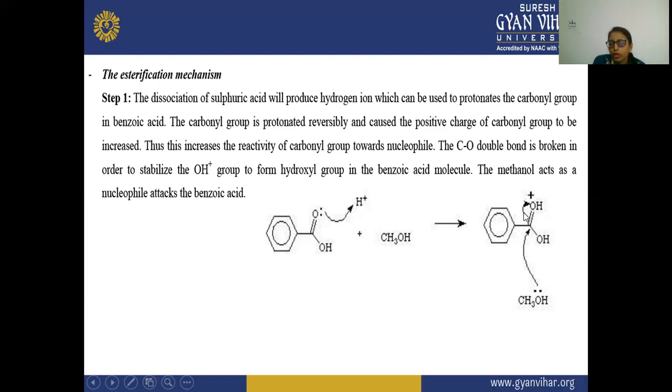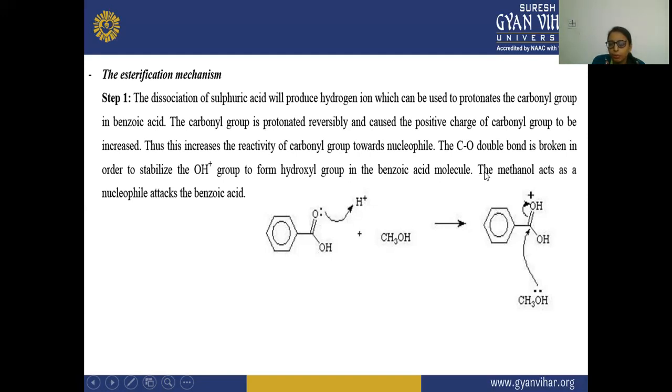After that, it will withdraw electrons from this carbon atom, and this carbon atom will get the positive charge. Then the nucleophile, which is having more electrons and the capability to donate electrons, will attack this carbonyl carbon.